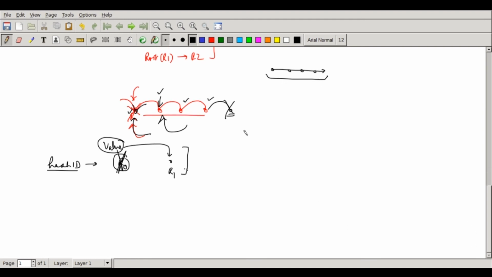For example, in Tapestry, the nodes are held in this fashion. You have a hash ID which is going to come here. In Tapestry, it is always numerical closeness, so this is the numerically closest node. This will be the root node, R0. Next, we can figure out a node which is going to be closer. I can just make some minor change here.